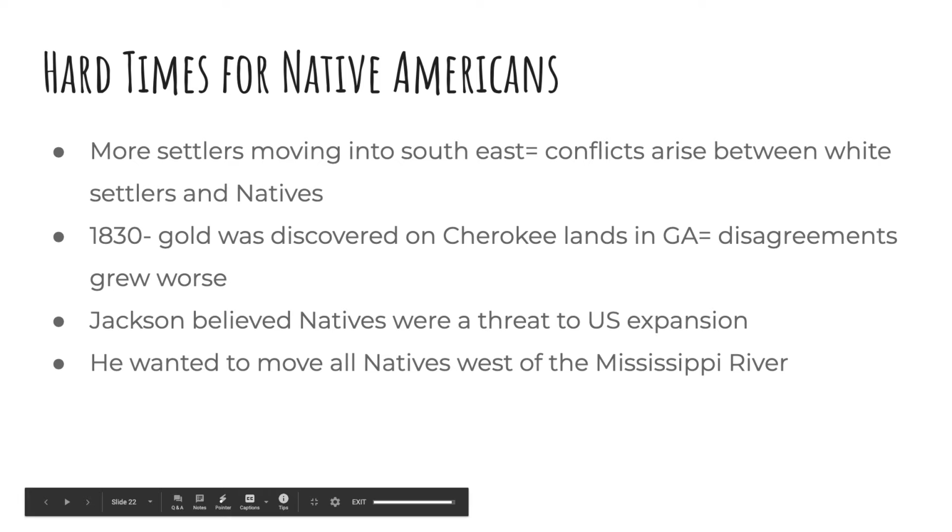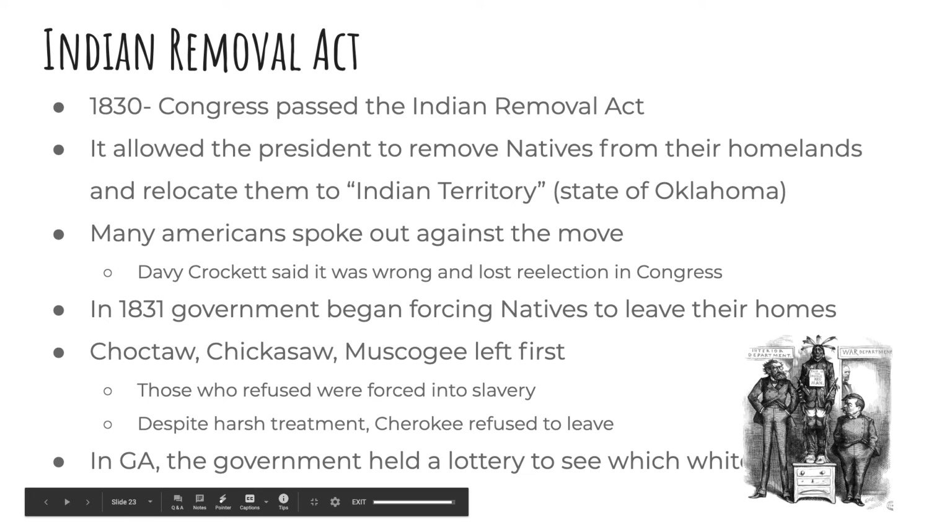He also had a plan to move all of the Native Americans west of the Mississippi River. So that Louisiana Purchase that we got that expanded the United States and made it two times bigger. He wanted an area in that piece of land that was only for natives. So he wanted to move all of them and place them into one spot. And this process was called the Indian Removal Act.